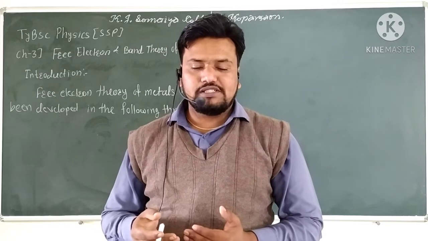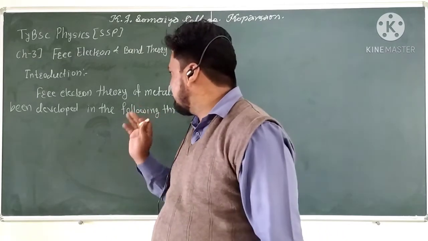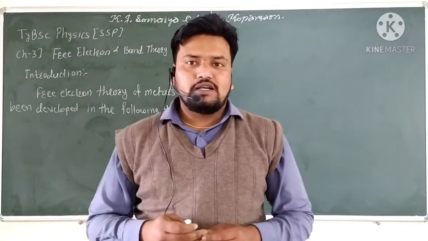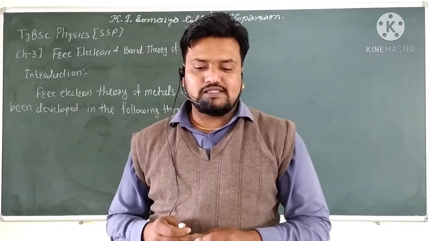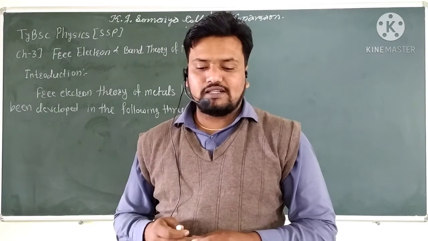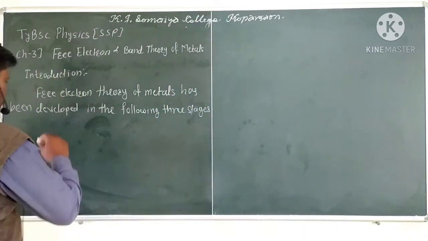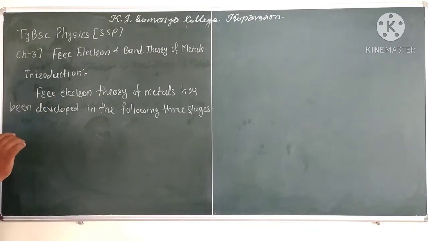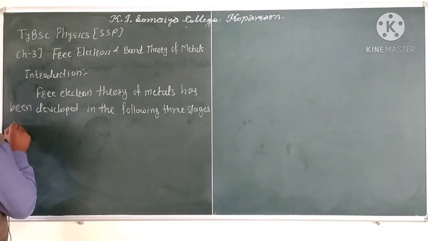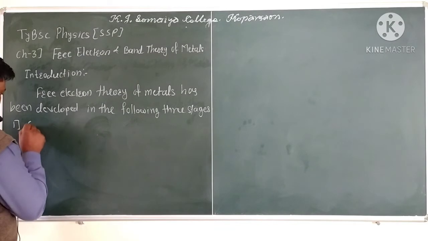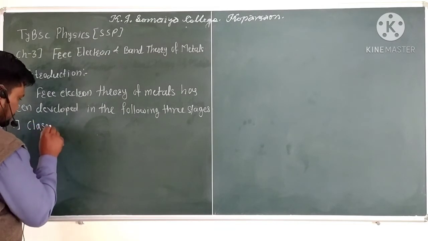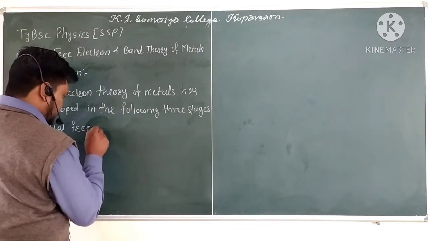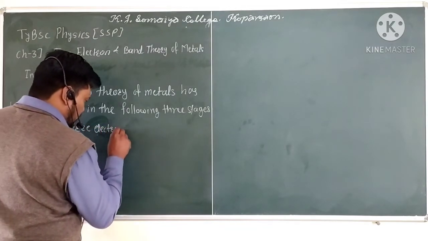So this free electron theory of metals has been developed in the following three stages, and the first one is the classical free electron theory.